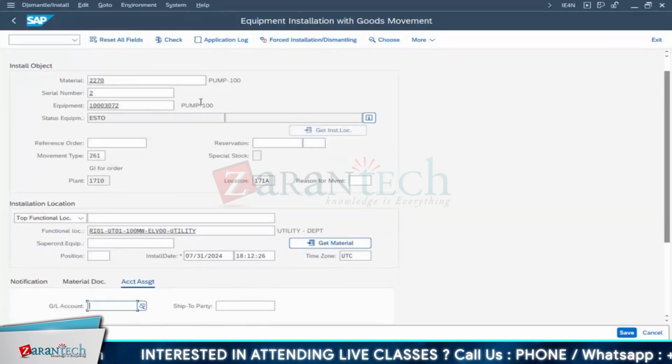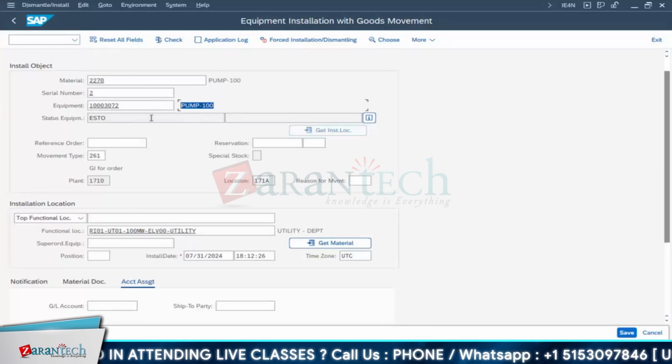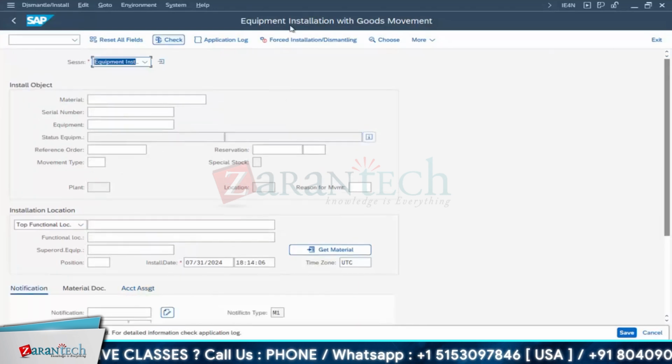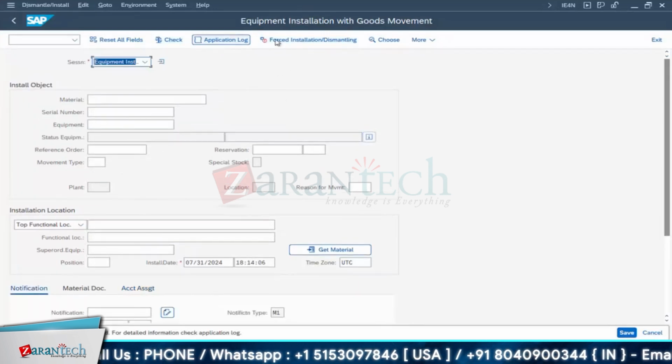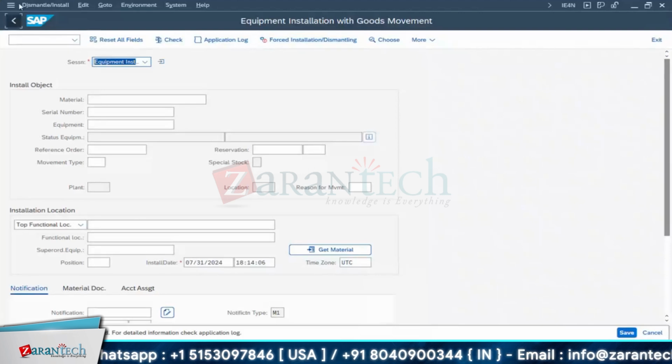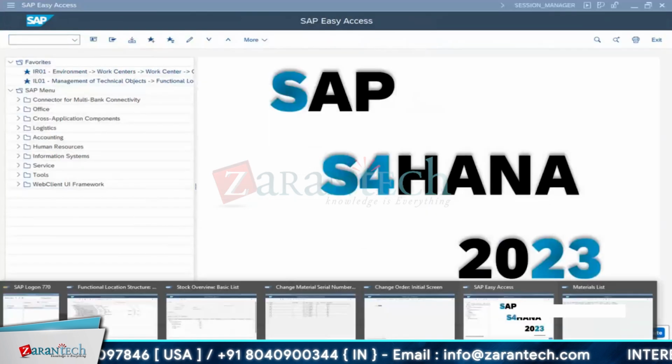If any errors are also there, you can overcome that. Okay, and you are installing it. So save it. In your practice, if any errors are there that you cannot resolve because of MM issues, you can do this forced installation. Okay, in real time, anyway, the MM team will take care.